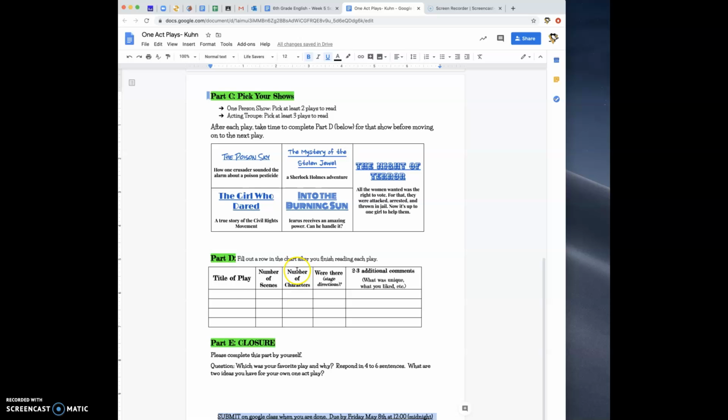Once you read the play, you're going to come down here to Part D. You're going to put the title of the play. You're going to tell me how many scenes did it have? How many characters did it have? Did it have any stage directions? Okay, stage directions are the directions that the author gives in the play for what the character needs to do. So it tells them basically how they should act the play. How should they say a part, or what should they do, maybe how they're supposed to be feeling. And then 2 or 3 additional comments.